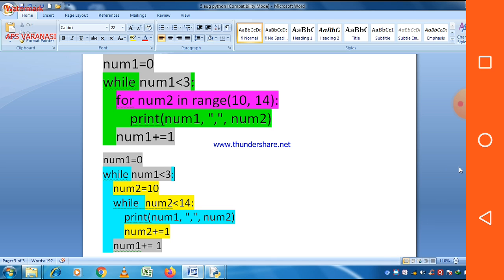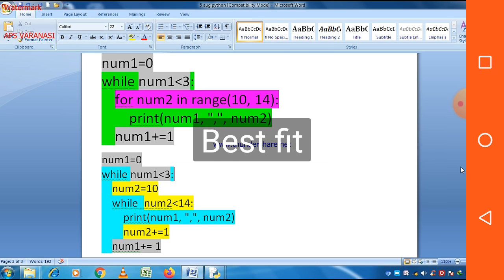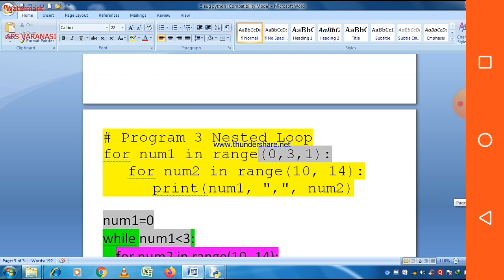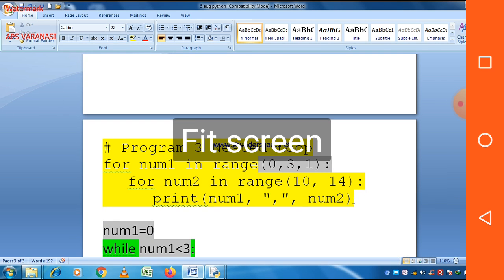And then when the loop is executed one time, for the second time there should be an increment or decrement, and the condition is checked again. So increment or decrement should also be there. So there are three conditions. In a for loop, we declare all these three conditions together when using a range function.